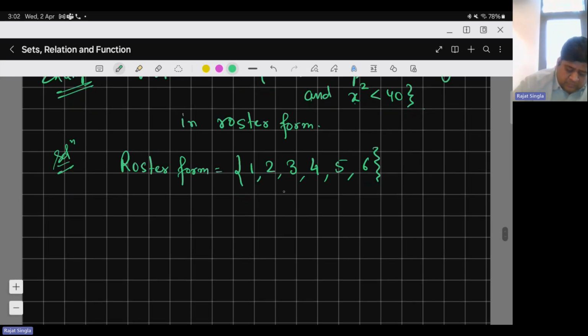Now you see, in a book, let's say we are not interested in set builder form. In a book, I want to specify some set and I just list down these elements. Will you be able to understand what it means, or what I want to convey? What is this set saying? You would say, sir, this set could also be x such that x is a natural number and x lies in 1 to 6. But that's not the case, so what am I thinking?